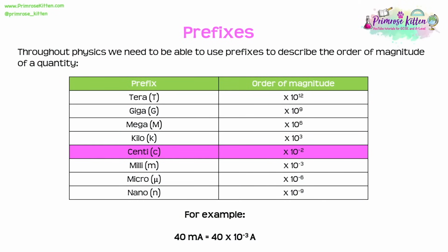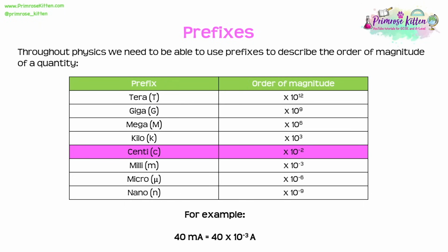I want to start off here by looking at prefixes. These are used throughout physics, through all of the topics, to describe the order of magnitude of a quantity. And when we're doing calculations, we need to make sure that we use the SI unit. So if they give you something such as milliamps, we need to convert it to amps.